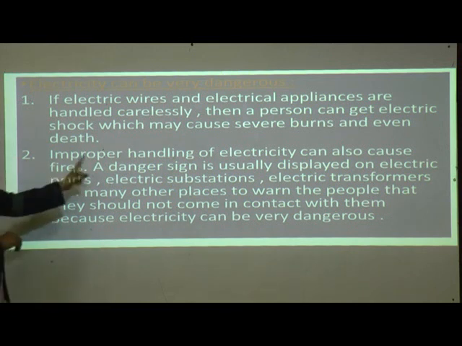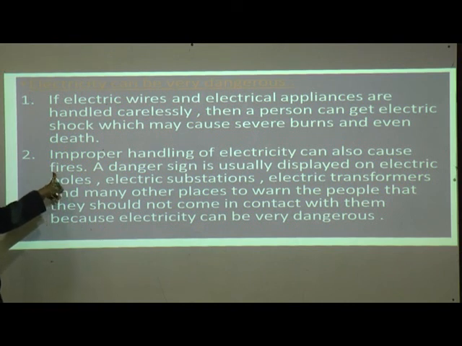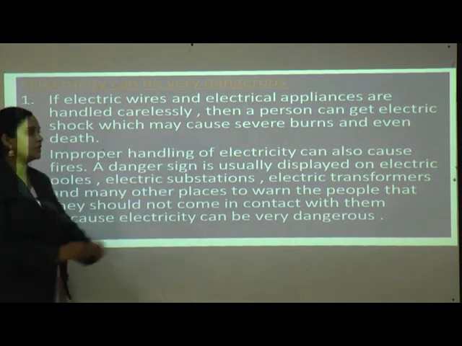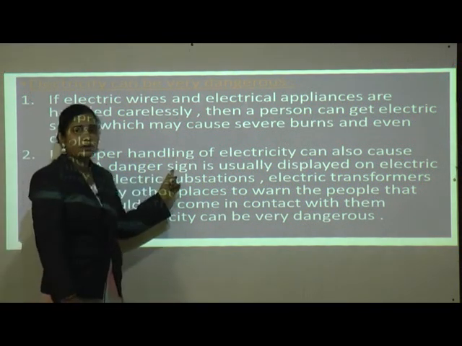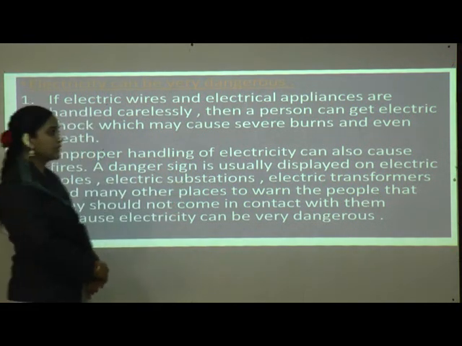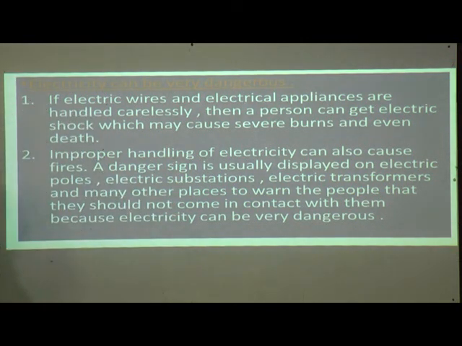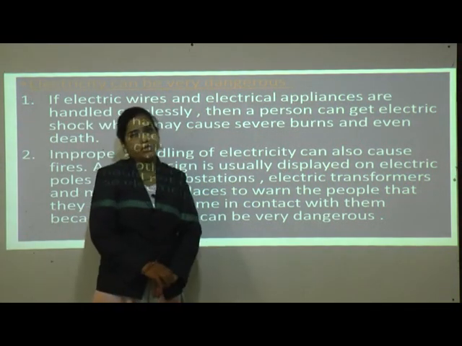Improper handling of electricity can also cause fires. A danger sign is usually displayed on electric poles. Danger signs are also placed on electric substations, electric transformers and many other places to warn people that they should not come in contact with them, because electricity can be very dangerous.